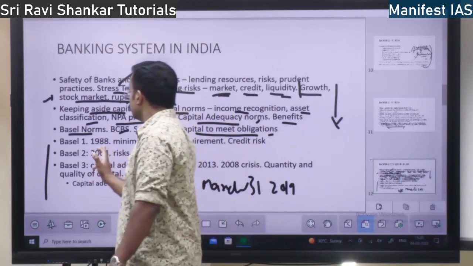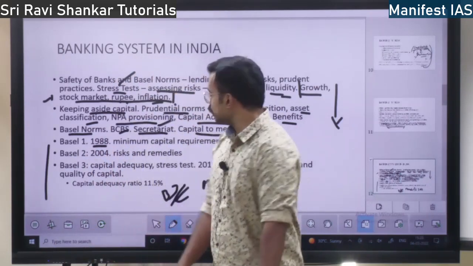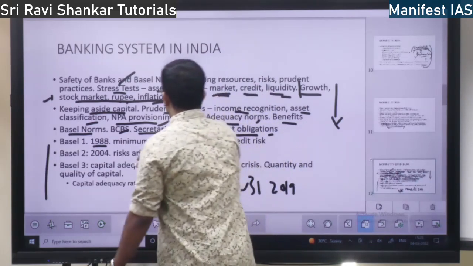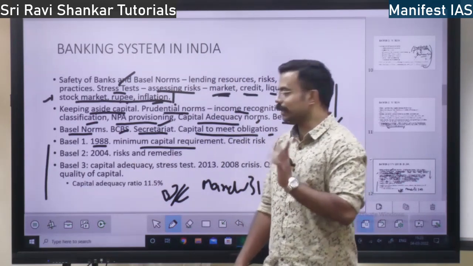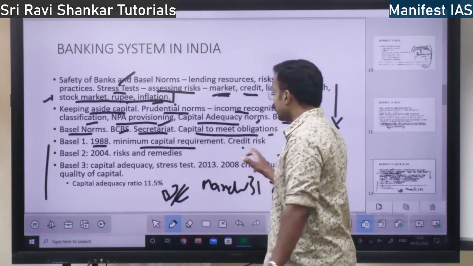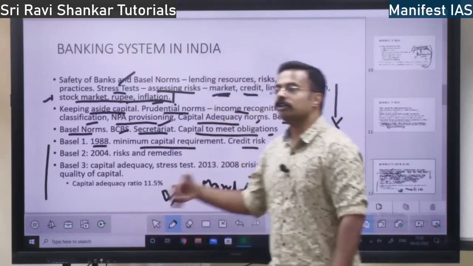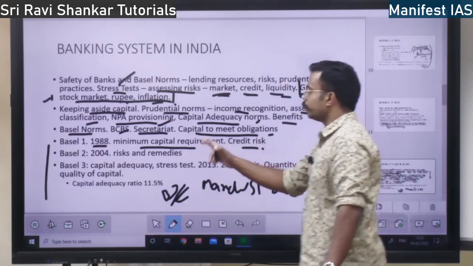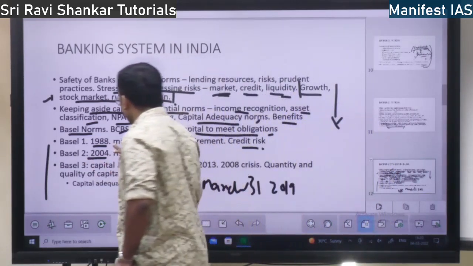Basel 1 came in 1988. What is it all about? Minimum capital requirement. That's all. There should be some minimum capital with the bank. Basel norms are very important. So why capital? Credit risk. There will be some risk, and in order to counter the risk, there should be minimum capital. That is Basel 1. Basel 2 comes in 2004.